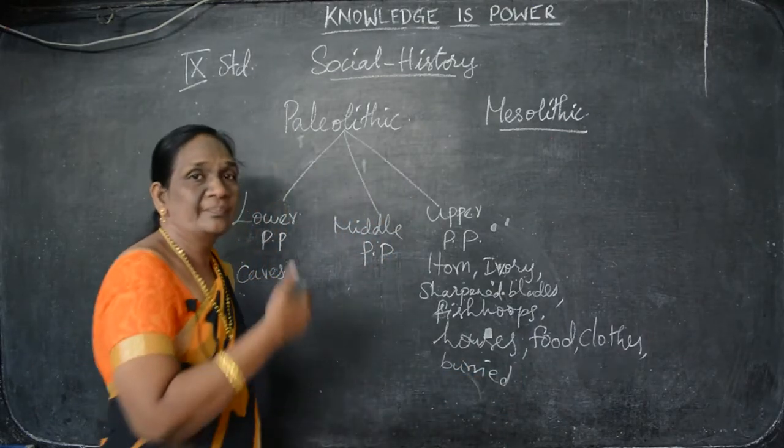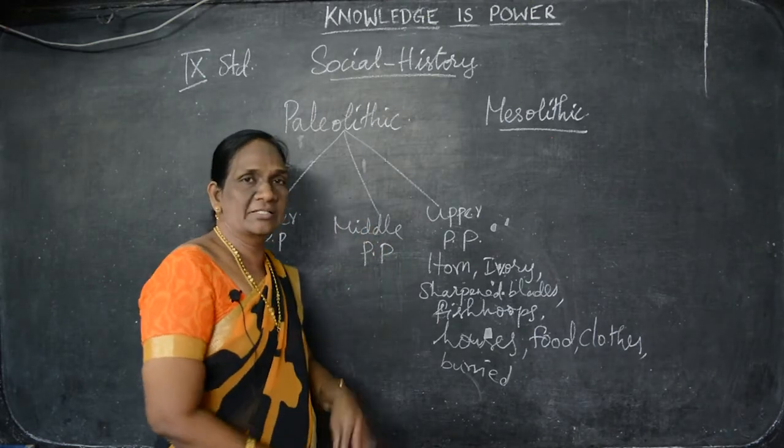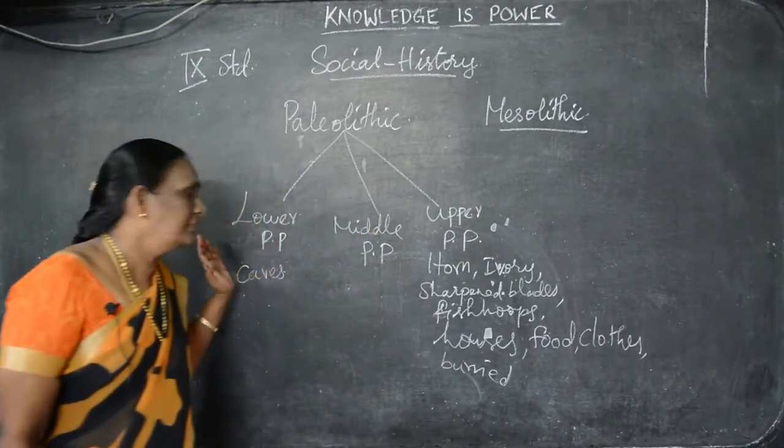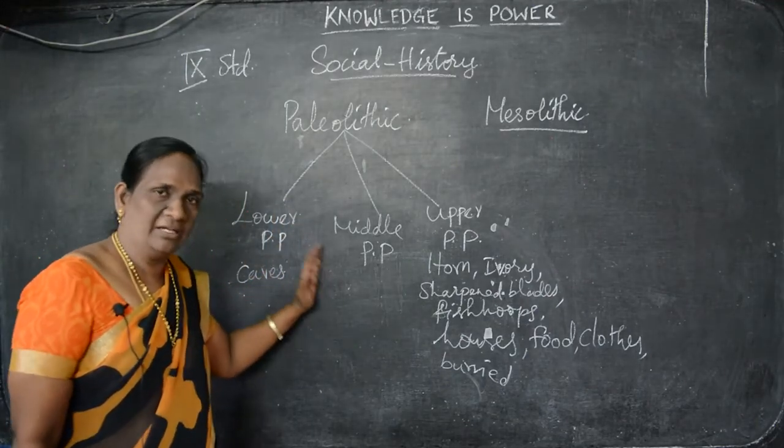So somewhat the culture developed. The human culture developed from the lower Paleolithic period to the middle Paleolithic period, we saw.